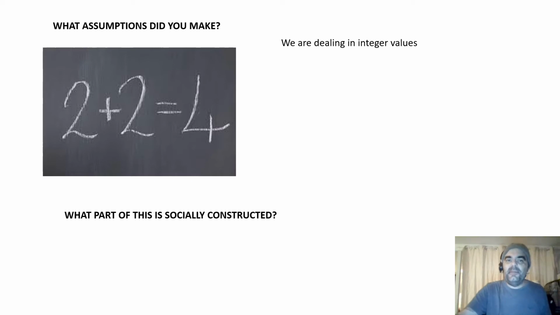Now, this is an argument that I've seen. If we put 2.3 plus 2.6 equals 4.9. It's accurate if we have 4.9, but if we wanted to round that up, we could round that up to 5. Some people have made the argument that that says that 2 plus 2 could equal 5. So let's write that down.